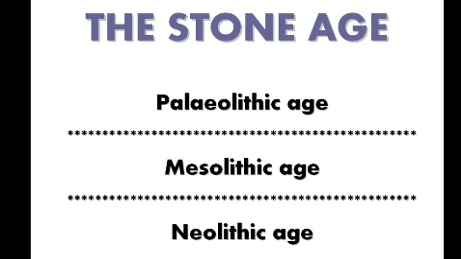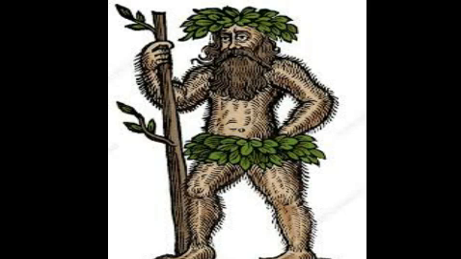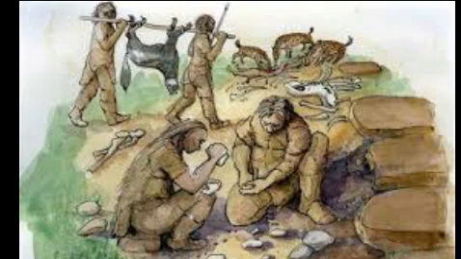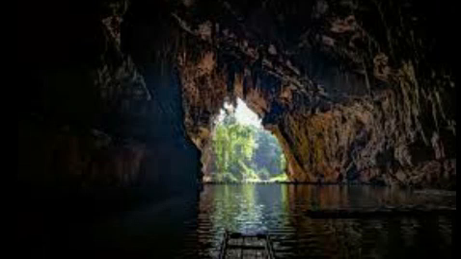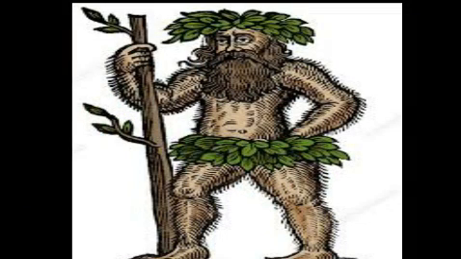Paleolithic Age. In this age, man led a life of a nomad or wanderer. He moved from one place to another in search of food and shelter. He hunted animals and gathered fruits, nuts, seeds, etc. and lived in caves or hollows of trees to protect himself from animals, cold and rain. He used bark or leaves of trees to cover and protect himself from heat and cold. He lived near sources of water such as rivers and lakes to fulfill his essential needs.